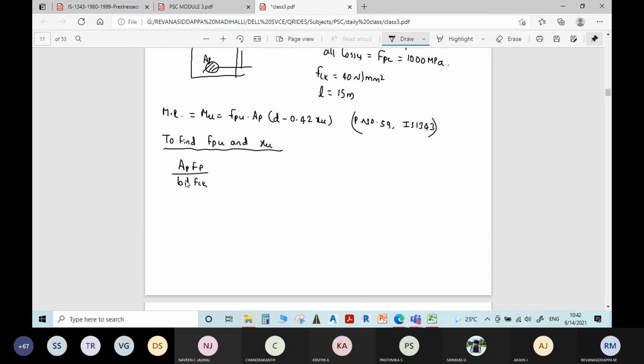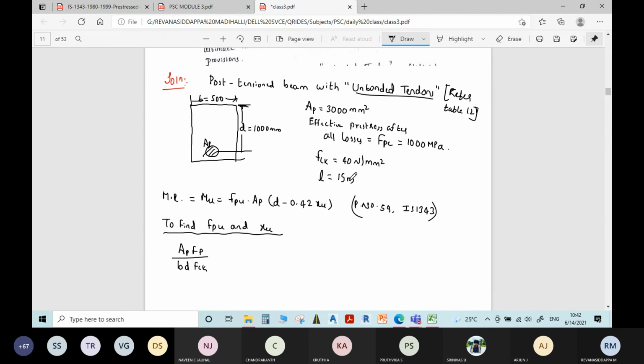We need to find area of pre-stressing steel is known, B and D is known, FCK is known, but actually this FP is the initial pre-stress. But in the problem he has given pre-stress after all losses. In such cases, whatever the pre-stress after losses is given, that only you take.